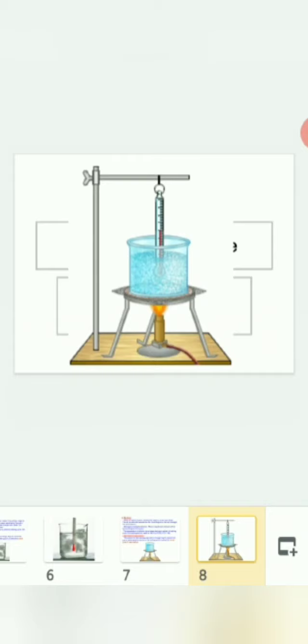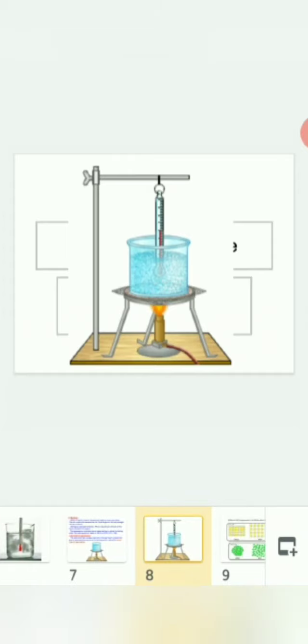Now you can see the setup for latent heat of vaporization. Initially the thermometer will not show any rise when you start heating, until the boiling point is reached, and you will see the rise in temperature when it is converting from water to steam. So that is called latent heat of vaporization.